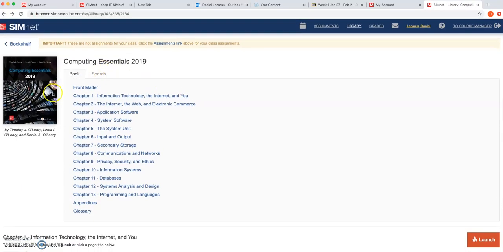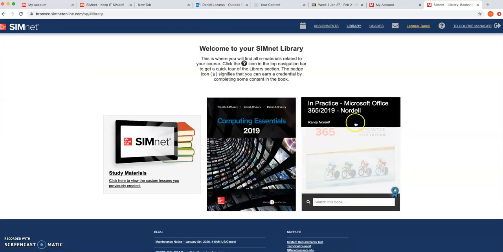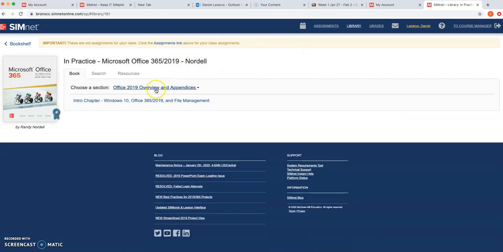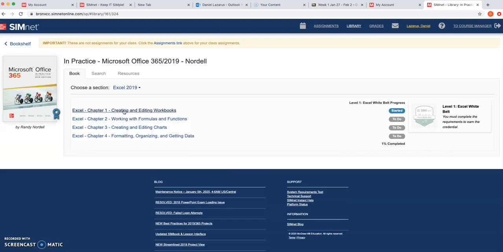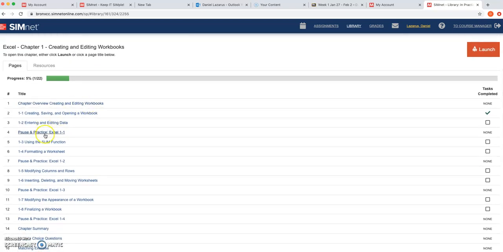This is the theory book, which is called Computer Essentials 2019. When you buy the book online, on McGraw-Hill or on the BCC bookstore, you are likely to get the physical copy of this book sent to your address. The next book, let's go to the bookshelf again, is the book from which you will be doing all the exercises. We are starting with Excel. Click on the link section, click on Excel and chapter 1. This week, these two exercises, pause and practice 1-1 and pause and practice 1-2, are due.